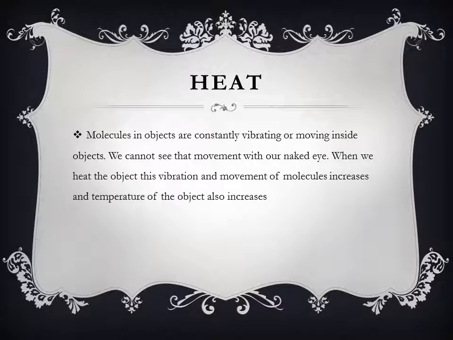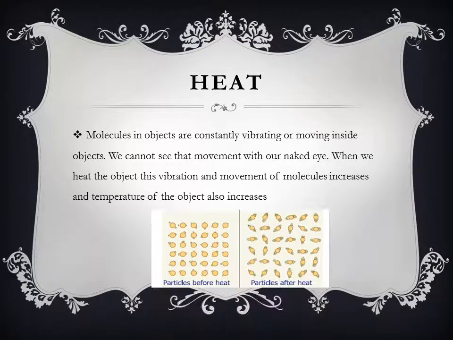Heat. Molecules in objects are constantly vibrating or moving inside objects. We cannot see that movement with our naked eye. When we heat the object, this vibration and movement of molecules increases and the temperature of the object also increases. Particles before heat, particles after heat.